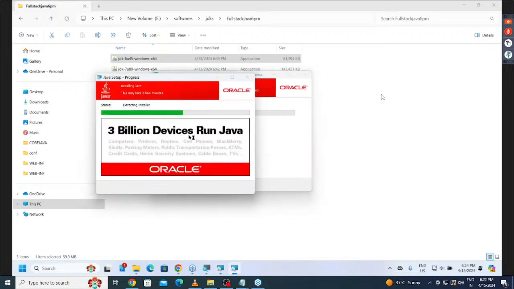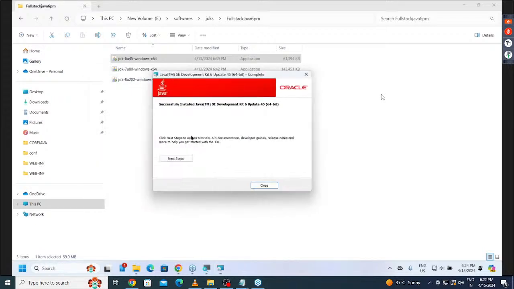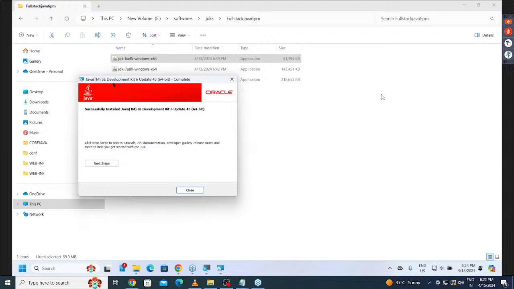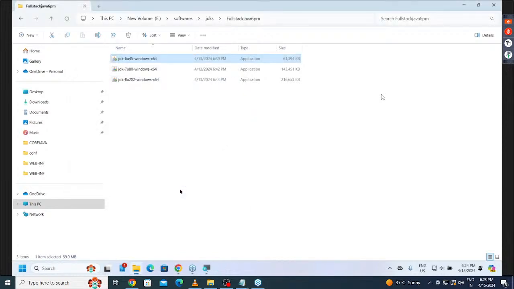Now please read out this one. 3 billion devices run Java. Different devices, 3 billion devices are using Java. Finish, sir. My Java SE Development Kit is successfully installed. Successfully installed Java SE Development Kit 6 update 45. It is installed successfully. Then finally, which button do I have to click here? Close button. Click on the Close button. That's finished. So what version of Java did we install now? Tell me. Java 6 version.